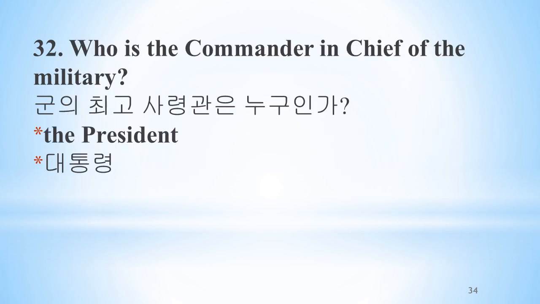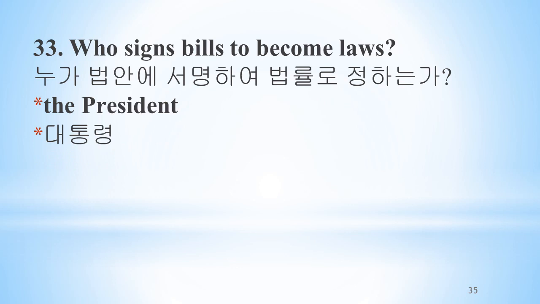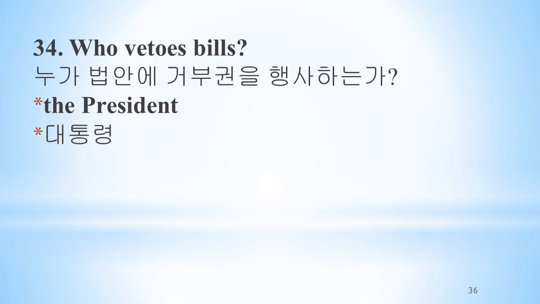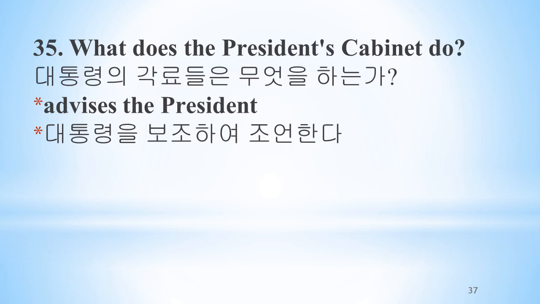Who is the commander-in-chief of the military? The president. Who signs bills to become laws? The president. Who vetoes bills? The president. What does the president's cabinet do? Advises the president.